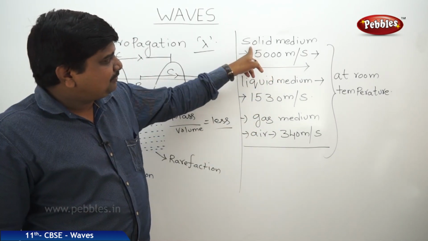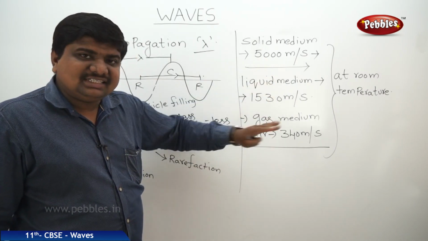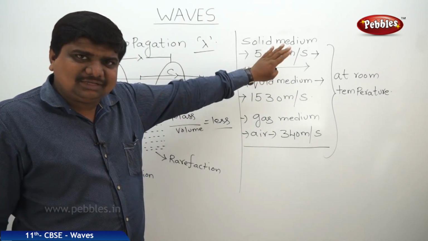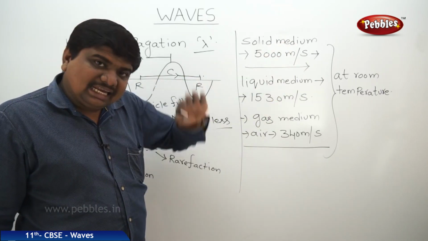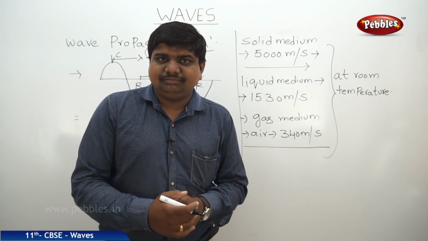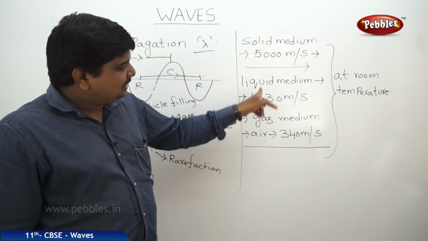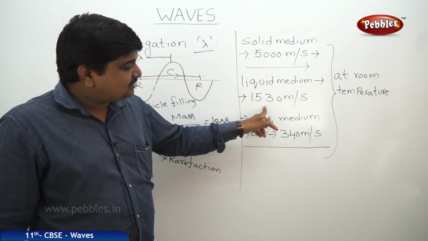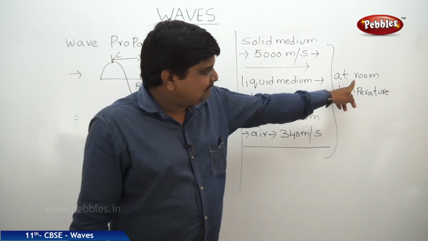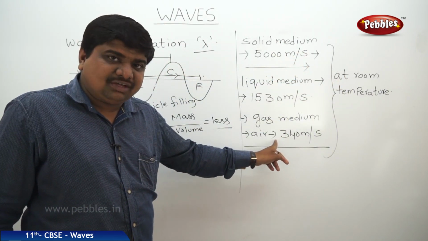And at the same time, if you see the solid, liquid and gas media, there is a change in the density. We know that solids are higher density objects, liquids are less dense compared to solids, and gases don't have any density because they are fluids. So as density decreases, automatically the speed of sound also decreases. And at the same time, if temperature changes, there is a possibility for a change in the speed of sound also.